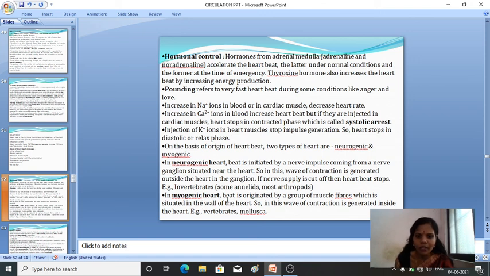Myogenic heart: the heartbeat is originated by the group of muscle fibers which is situated in the wall of the heart. In this way the contraction is generated inside the heart. Here the muscle fibers are generally situated in the wall of the heart, so the waves or the contraction is generated inside the heart.